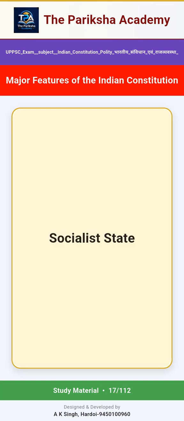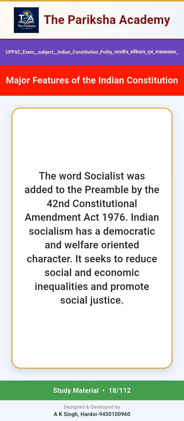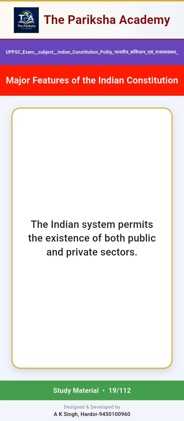Socialist state. The word socialist was added to the preamble by the 42nd Constitutional Amendment Act 1976. Indian socialism has a democratic and welfare-oriented character. It seeks to reduce social and economic inequalities and promote social justice. The Indian system permits the existence of both public and private sectors.